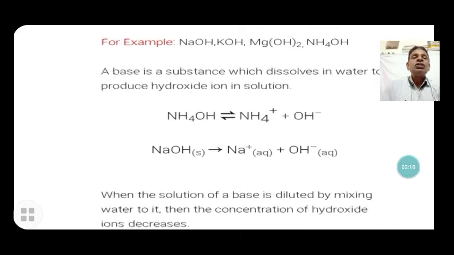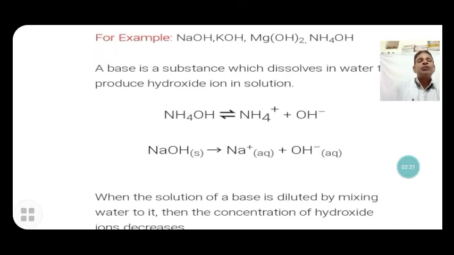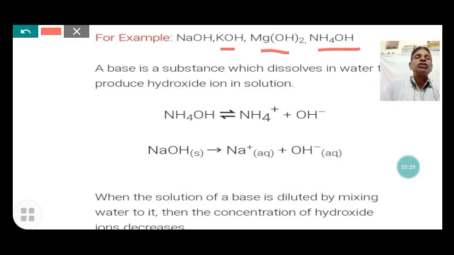Now, examples of bases are sodium hydroxide, the caustic soda, potassium hydroxide, magnesium hydroxide and ammonium hydroxide. These are the common bases. When these bases are dissolved in water, they produce hydroxide ion. A base is a substance which dissociates in water to produce hydroxide ion in the solution. Here, ammonium hydroxide dissolves to give ammonia and hydroxide ion. Sodium hydroxide dissolved in water gives sodium ions, positive ions, and hydroxide.